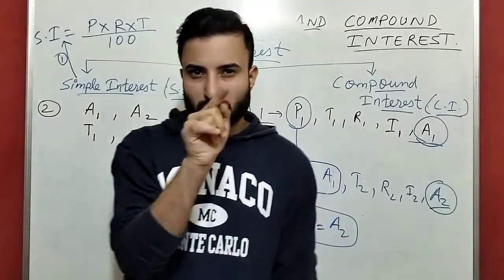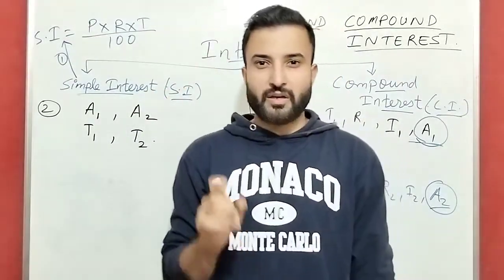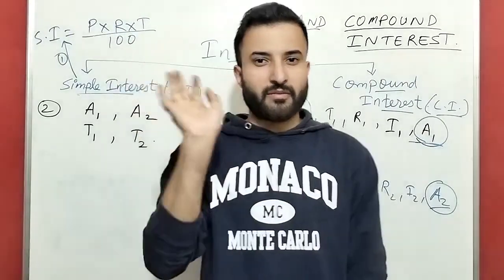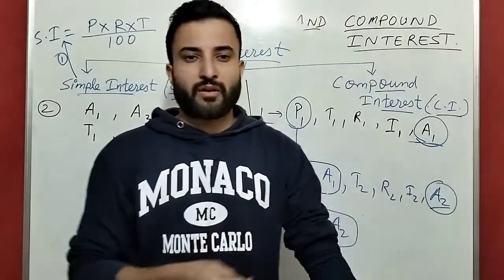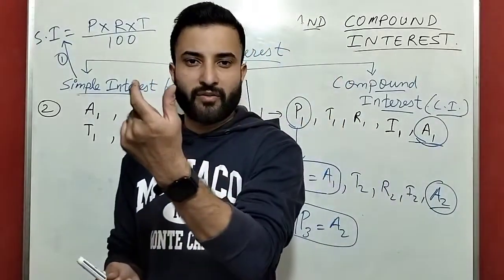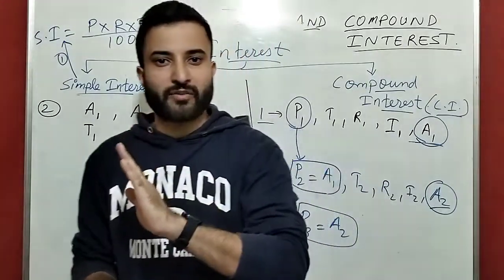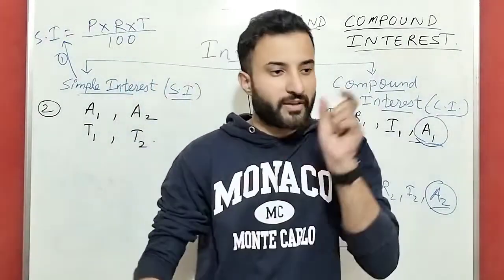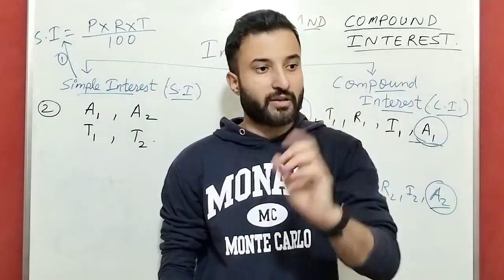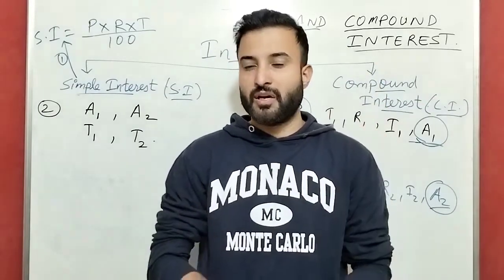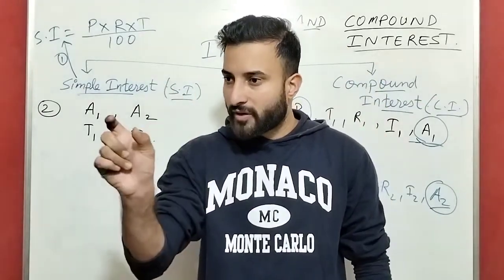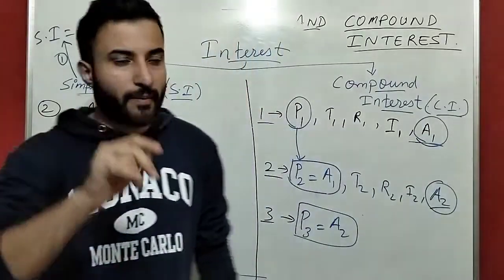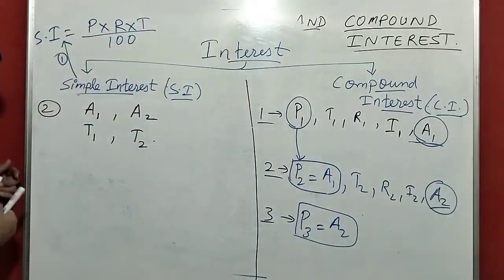After reading the question, we'll get to know, okay, this is a simple interest question. Or if they just write interest, it means it is a simple interest question. If they write compound interest, that will be a compound interest question. So read the question. If it says interest or simple interest, it is a simple interest question. If it says compound interest, it is a compound interest question.